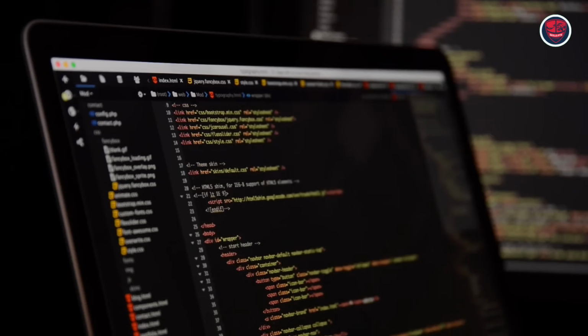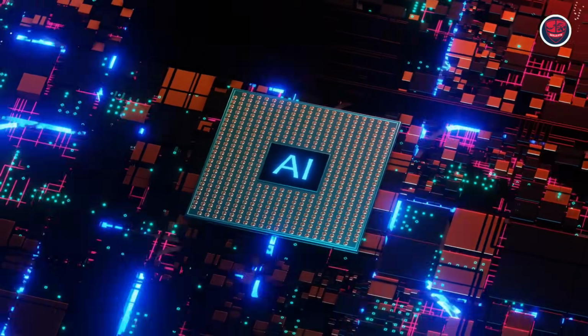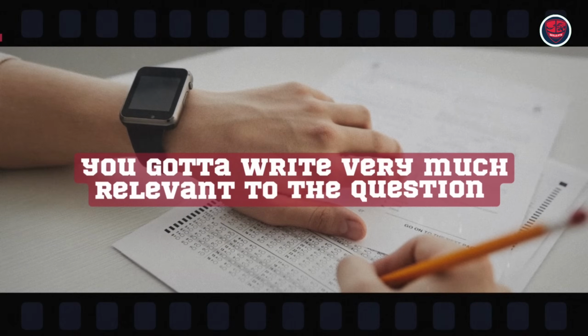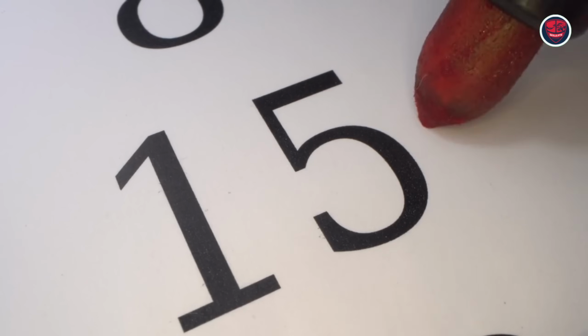We are releasing a new website very shortly. In that website, I've already tested this. We have tried to implement the AI, which can simulate the Pearson behavior. So we are seeing different results. I'm telling you, AI is capable of understanding anything, so you cannot just escape. You have to write very much relevant to the question. If there are 2 parts of the question, one part you address, the second part you missed, it's a gone case. We've seen all these things, and the same has been implemented in our website, but the website is not live yet. Max of 15 days, 2 weeks or 3 weeks, it should be available for people to subscribe and practice.